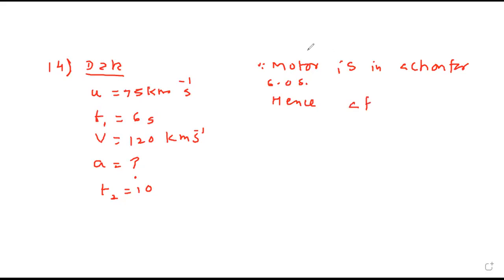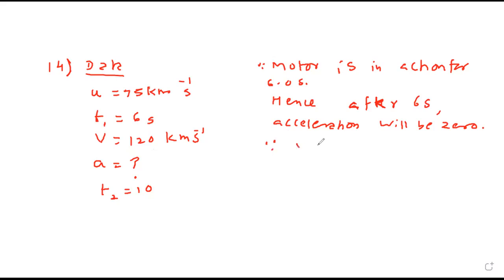Yes. Hence after 6 seconds, acceleration will be 0. Whatever velocity is acquired at the end of 6 seconds will continue for a further 4 seconds, because acceleration after 6 seconds is 0.